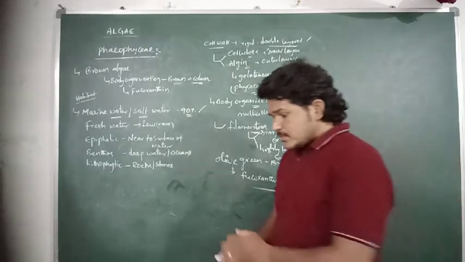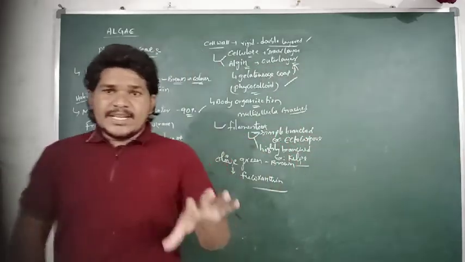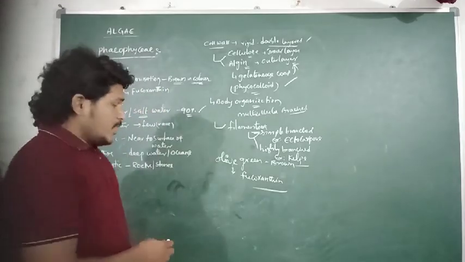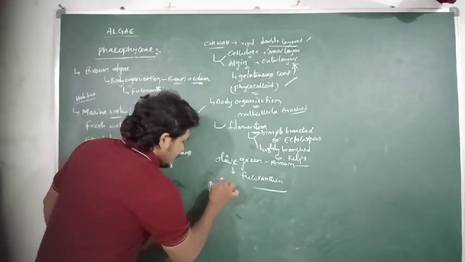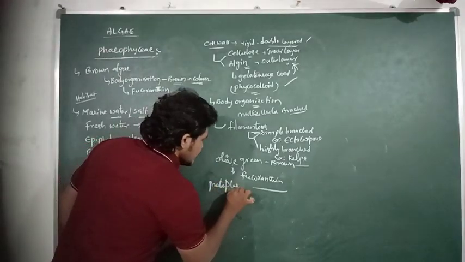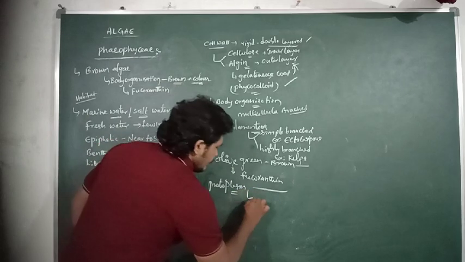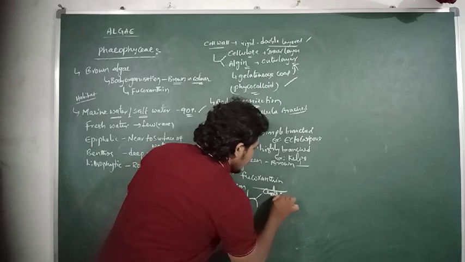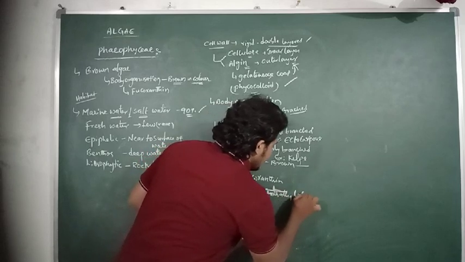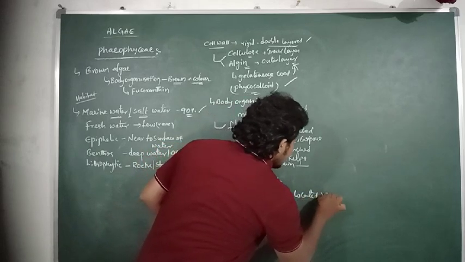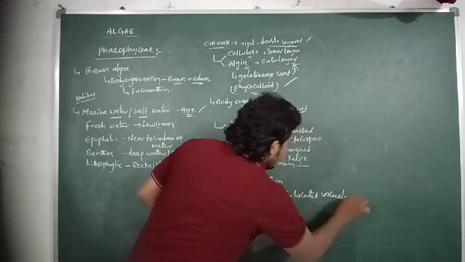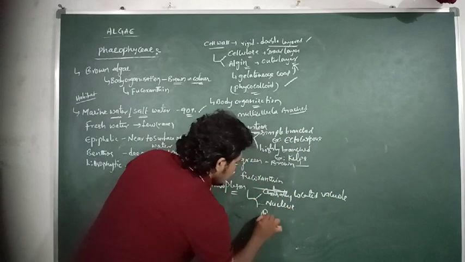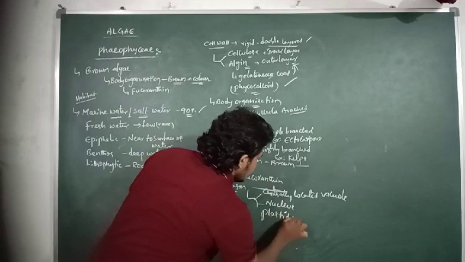And then if we observe the cells present in the body organization of brown algae, the protoplasm consists of a centrally located vacuole, and a nucleus is also present, and it also consists of plastids.